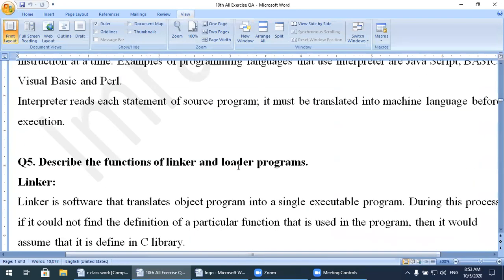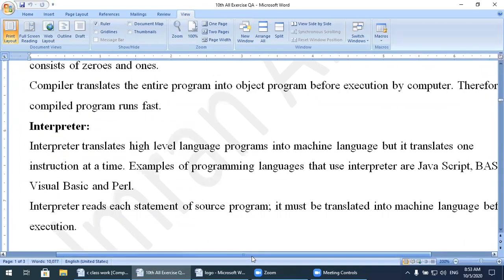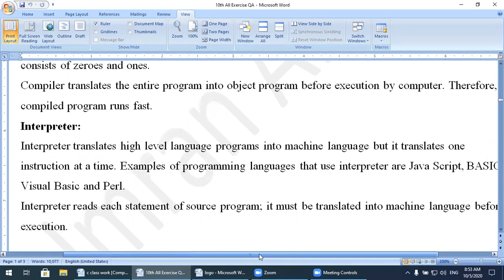Next is the interpreter. An interpreter translates a high level language program into machine language, but it translates one instruction at a time.